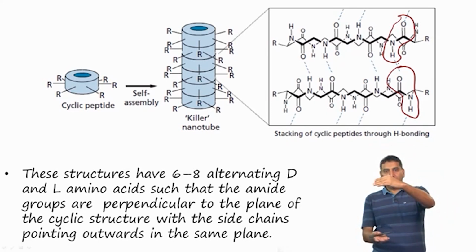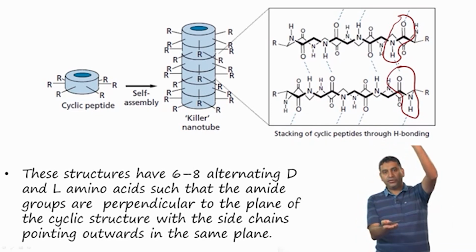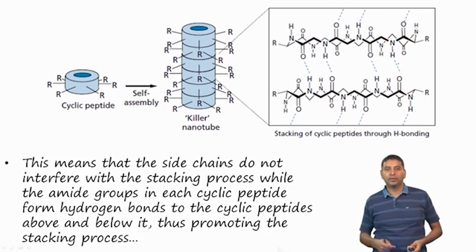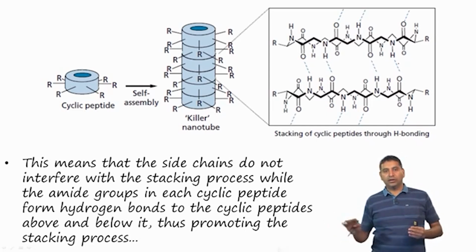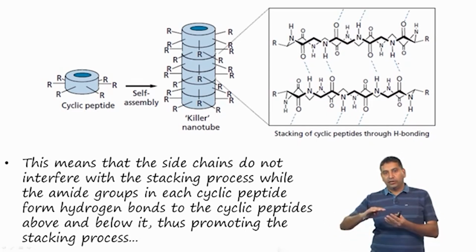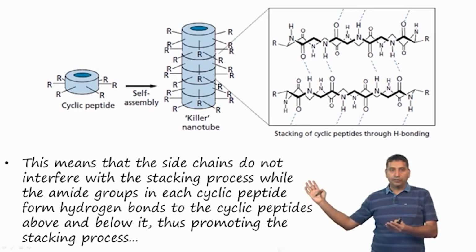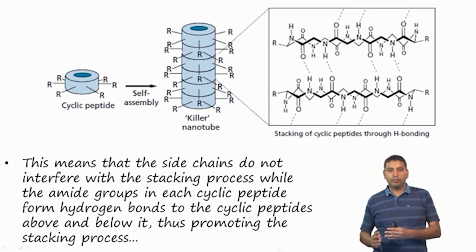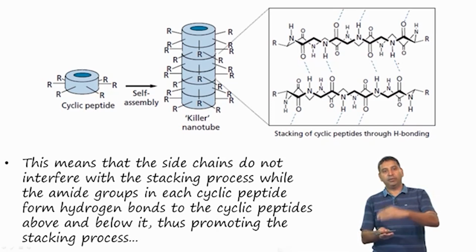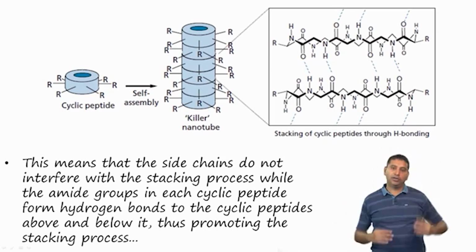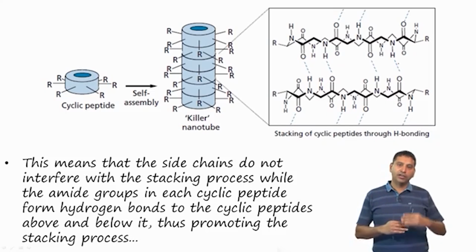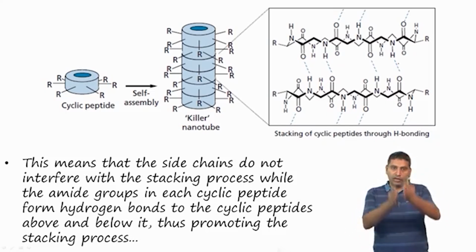Once this forms a hydrogen bonded network, multiple of these cyclic peptides can align themselves one on top of the other. The side chains do not interfere with the stacking process, and the side chains are actually exposed to the outside. Each cyclic peptide forms hydrogen bonds to the cyclic peptide above and below it, and once this forms, it can form a nice self assembled stack which forms a sort of nanotube.